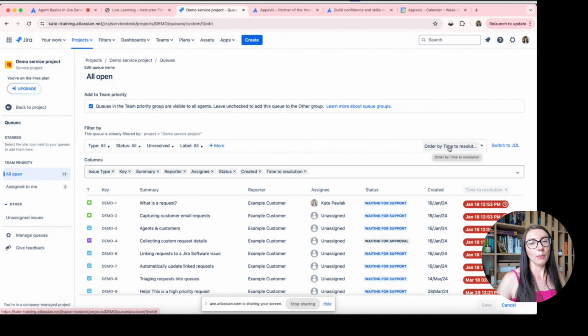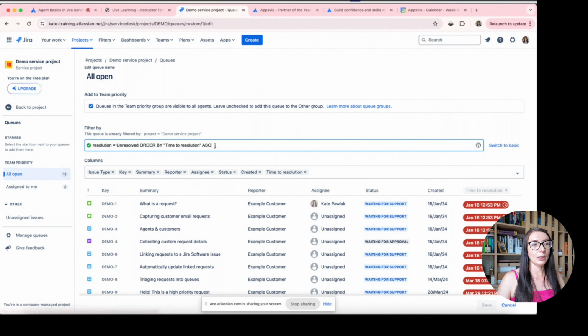Also, if you are more familiar with Jira and you know JQL, so Jira Query Language, you can easily switch to this JQL, and here you have the option to configure this as a JQL, so you can also modify it, add new elements, new fields, everything that allows you to define the set of issues which will be presented in this queue.